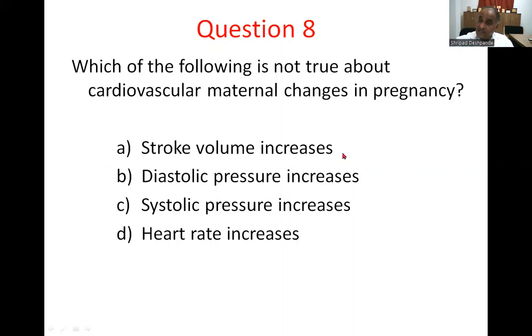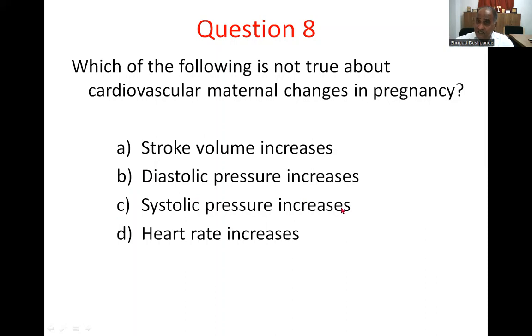Yes, in pregnancy the blood volume increases, which may increase the venous return, and the stroke volume may increase. B, diastolic pressure increases. The diastolic pressure rather falls. It decreases, so option B is the correct response.